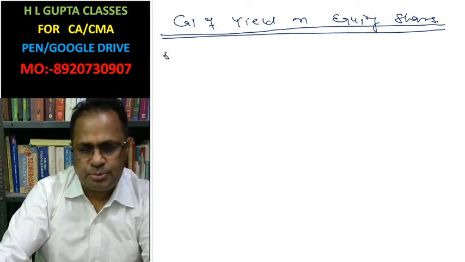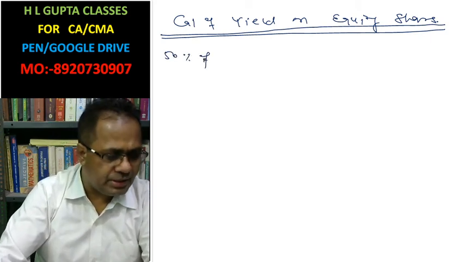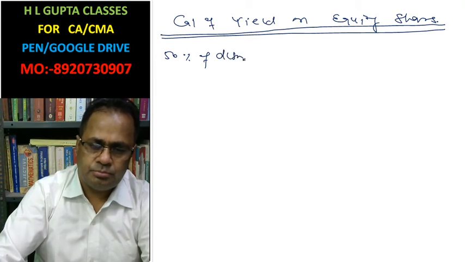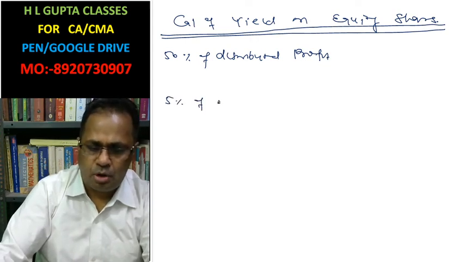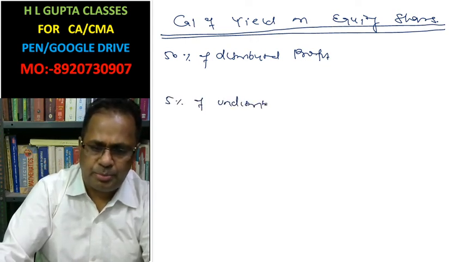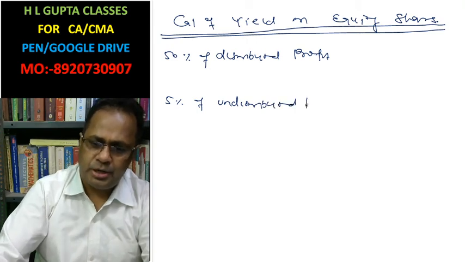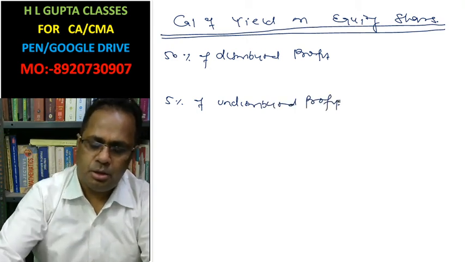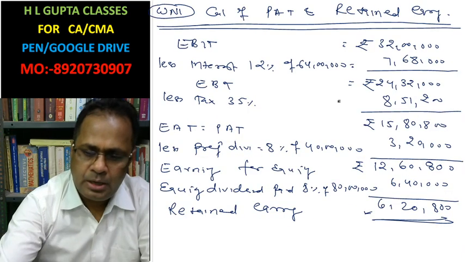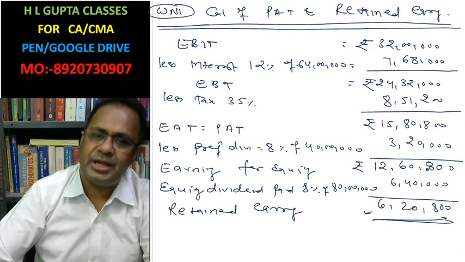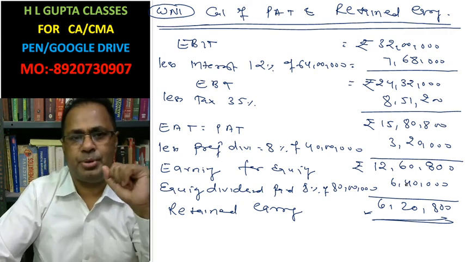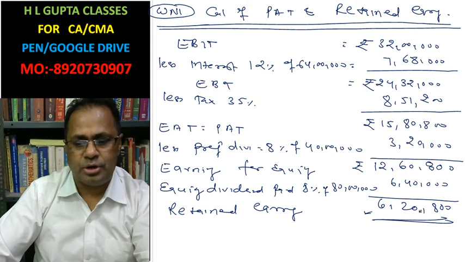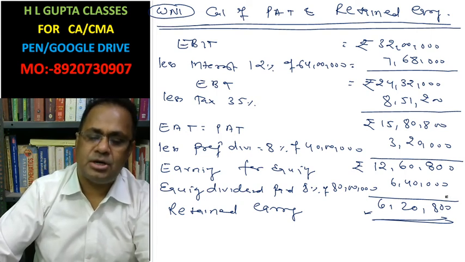50% of distributed profit, 5% of undistributed profit. Look at it. Out of 12,60,800 of equity earning, 6,40,000 we have distributed as equity dividend, and 6,20,800 is retained earning.